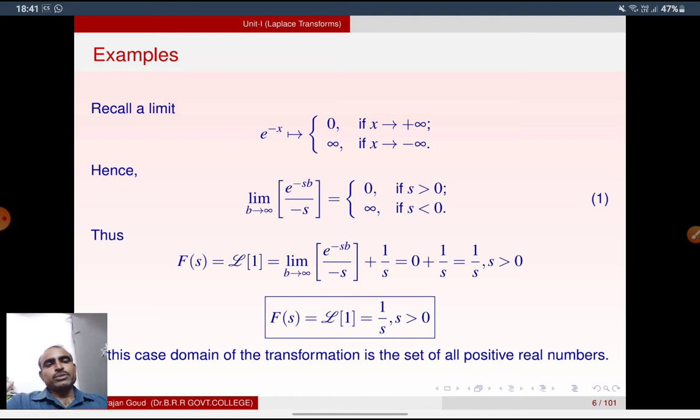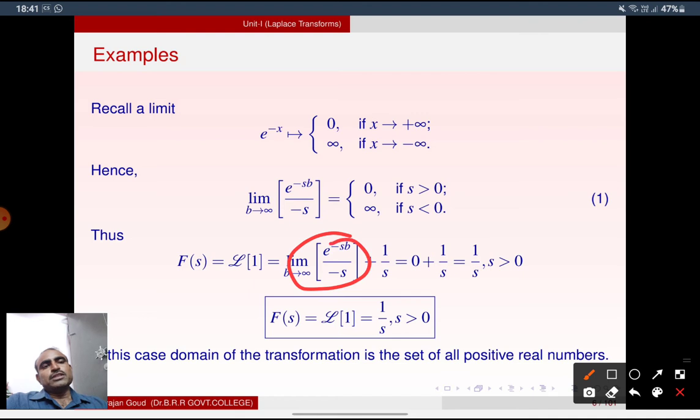Similarly, limit b tends to infinity of e power minus sb by minus s: if s is positive, it becomes e power minus infinity, that is 0. If s is negative, this is infinity. Therefore F(s) is equal to L of 1, which is equal to the limit b tends to infinity of e power minus sb by minus s plus 1 by s. This value is 0 by this formula.